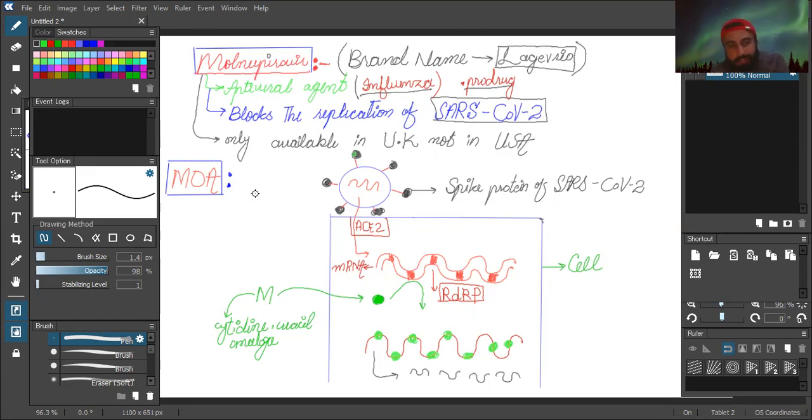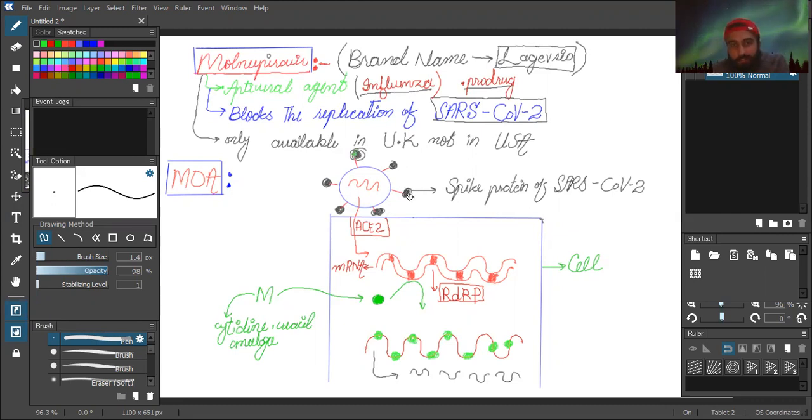And we will be discussing the mechanism of action, how molnupiravir is going to block the synthesis or replication of the SARS-CoV-2 virus. So we all know that this is the SARS-CoV-2 virus, and these are the spike proteins, which are responsible for the entry of SARS-CoV-2 into the lung tissues.